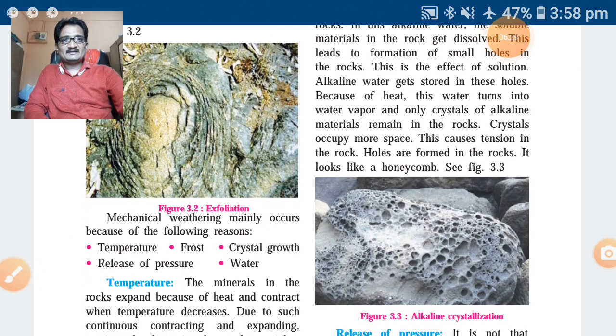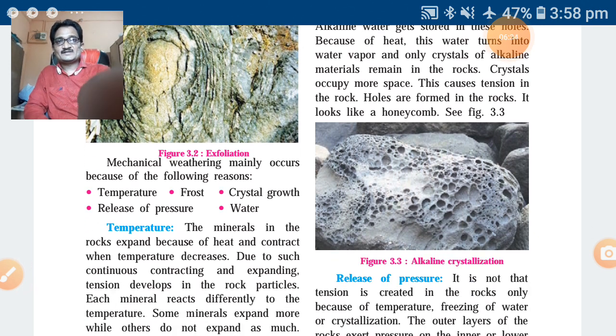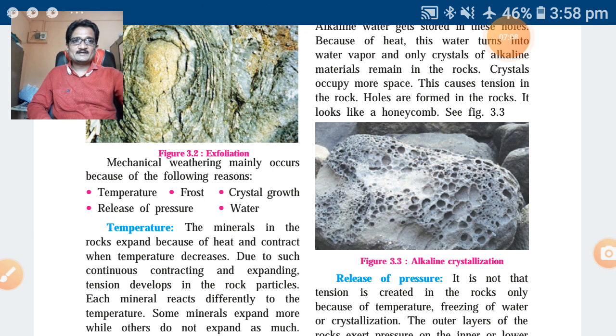Then mechanical weathering mainly occurs because of the following reasons. If a question asks why mechanical weathering occurs, then because of all these reasons mechanical weathering occurs. Note down this question: why does mechanical weathering mainly occur? Because of the following reasons: temperature, frost, crystal growth, release of pressure, and water. First is temperature. All these 5 points are there.